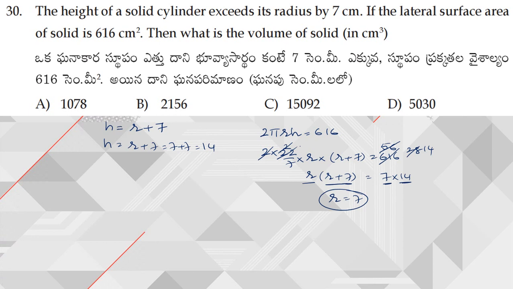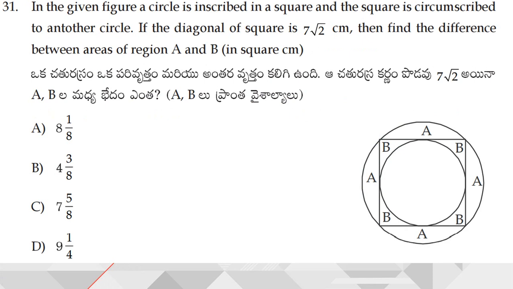Now what did he ask? Volume of the solid. So volume is given by pi r square h. Now substituting the values, 22 by 7 into radius is 7 into 7 into height is 14. So 7 gets cancelled. So 22 into 7 is 154, into 14. So 154 into 14 is nothing but 2156. Right. Next, moving on to question number 31.